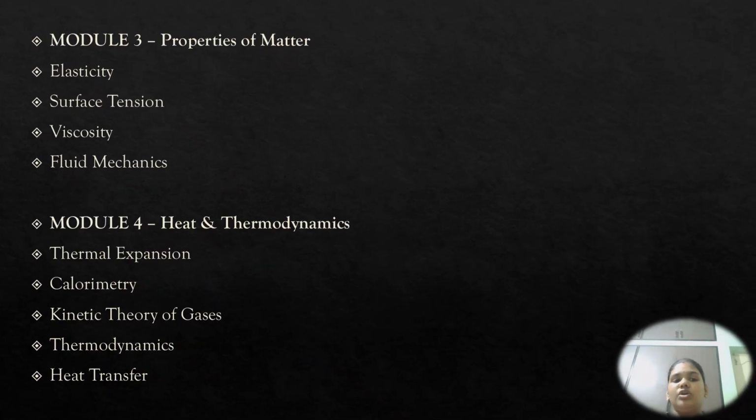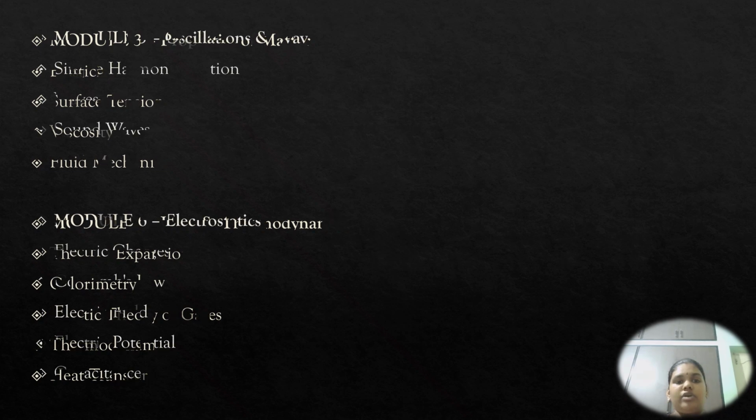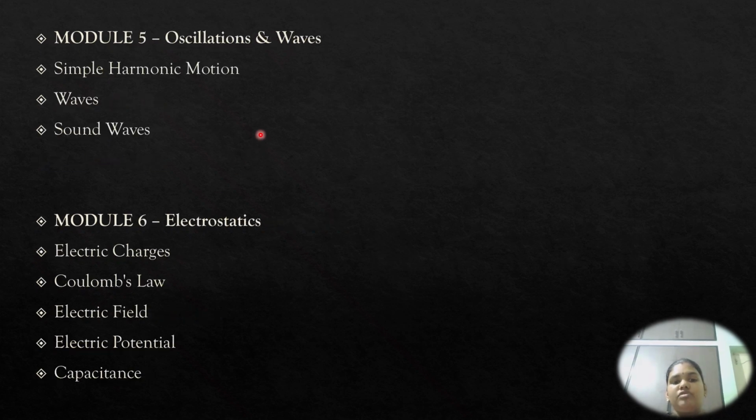In module 3 we are going to see properties of matter, elasticity, surface tension, viscosity, and fluid mechanics. Next is module 4, that is heat and thermodynamics. We are going to see thermal expansion, calorimetry, kinetic theory of gases, thermodynamics, heat transfer. Next, module 5 is oscillation and waves, and 6 is electrostatics, the well-known topics: Coulomb's law, electric potential, electric charges, electric fields and all.